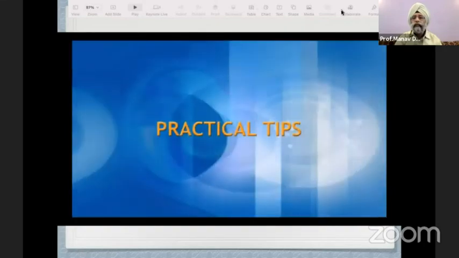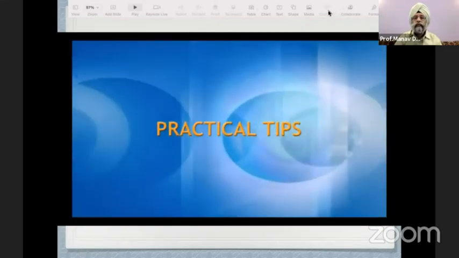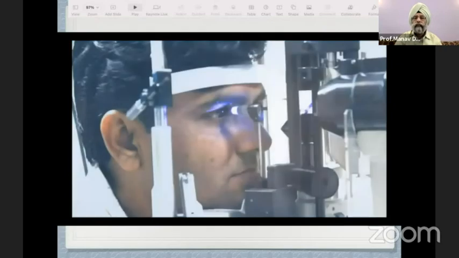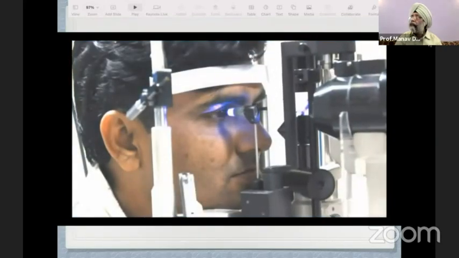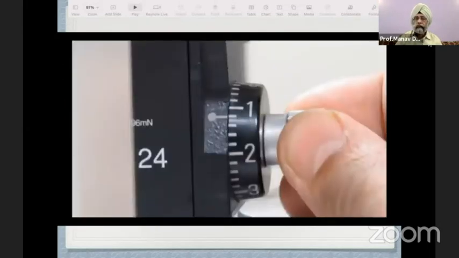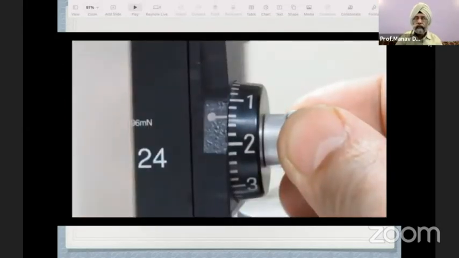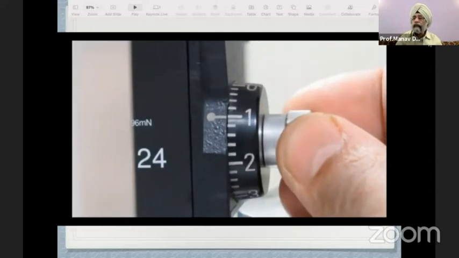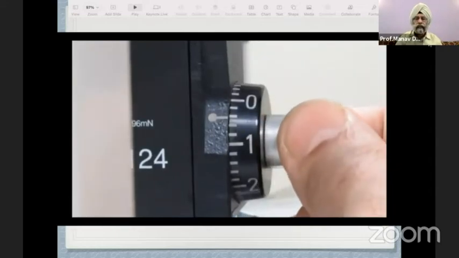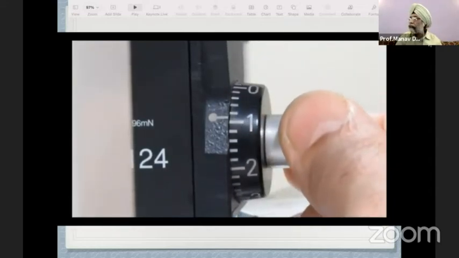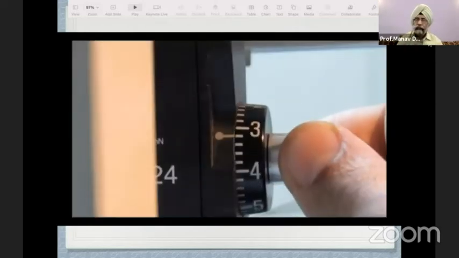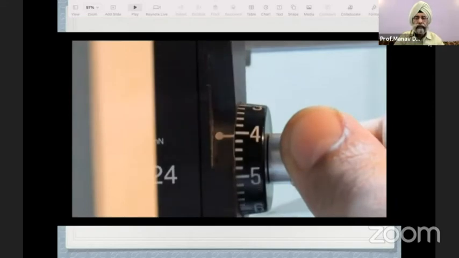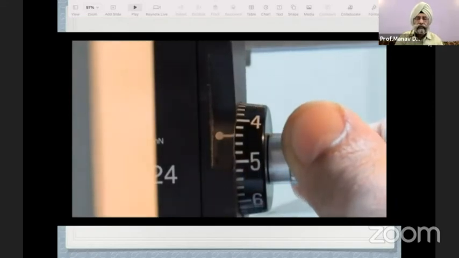At this point of time, I take an opportunity to share a few practical tips. Do not touch eyelashes with prism as they are not anesthetized and thus will induce blinking. It is more accurate to measure increasing than decreasing IOP. So, while starting measurement, keep drum position lower than expected value of IOP. Generally kept at 1, one may start with higher drum readings if IOP is expected to be very high.